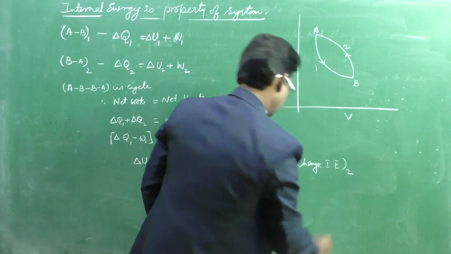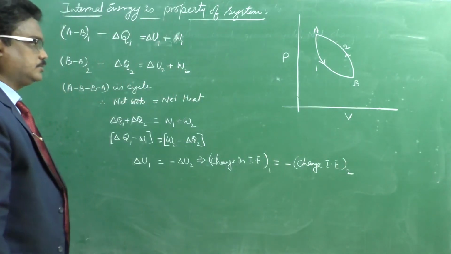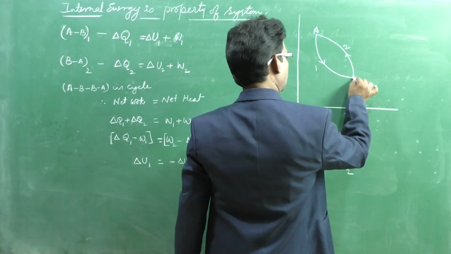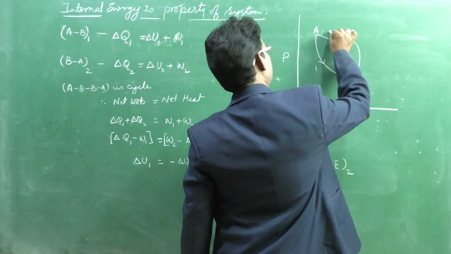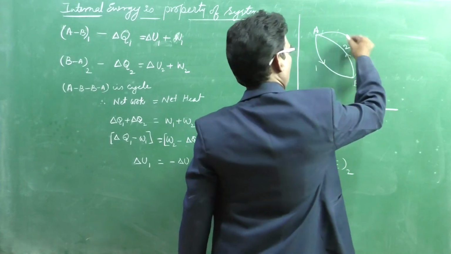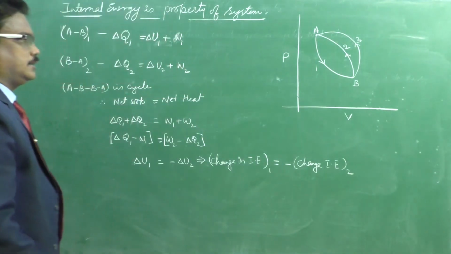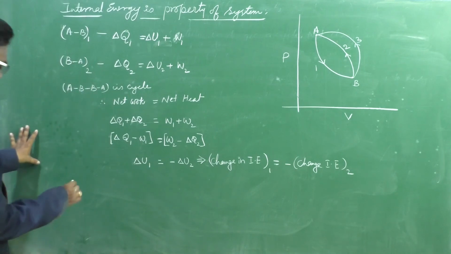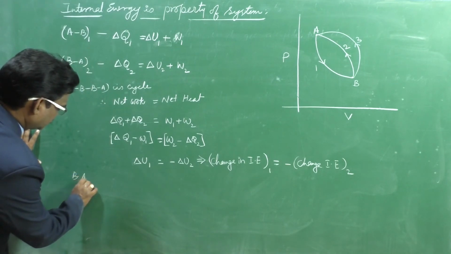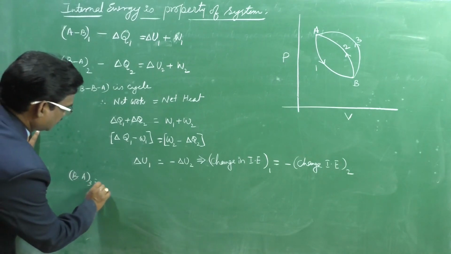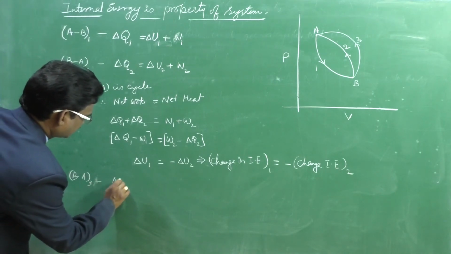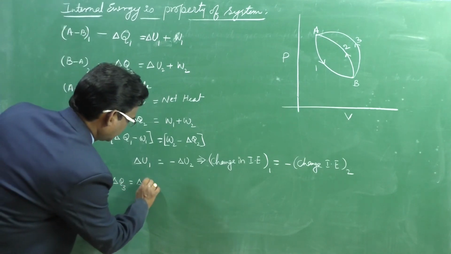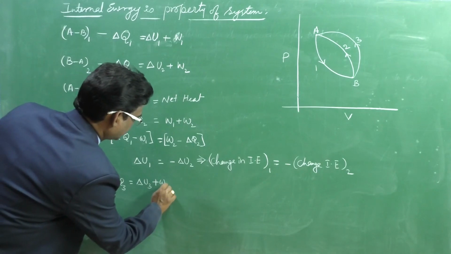Now instead of 2, after reaching B, I followed another thermodynamic process 3. And again I write the equation for process 3: delta Q3 is equal to delta U3 plus W3.